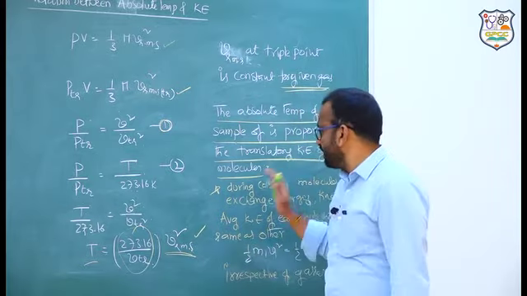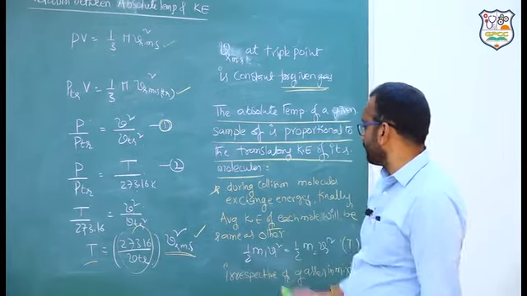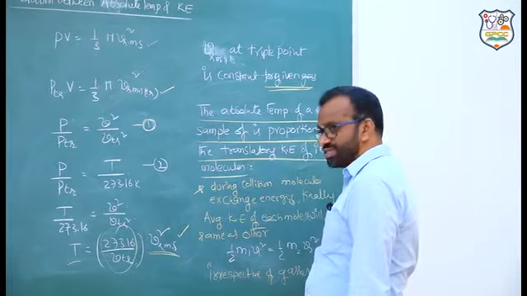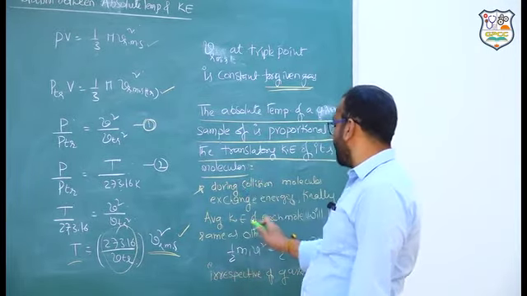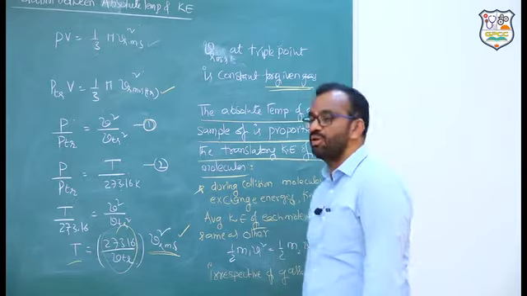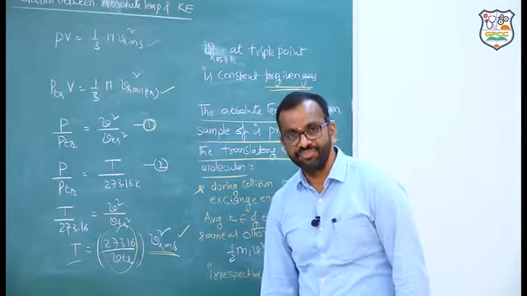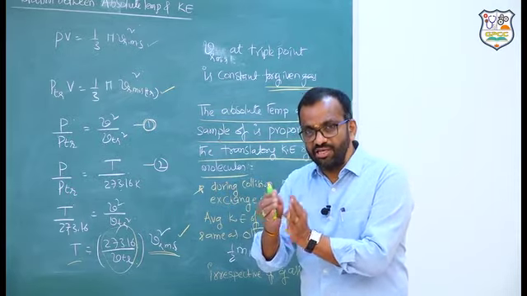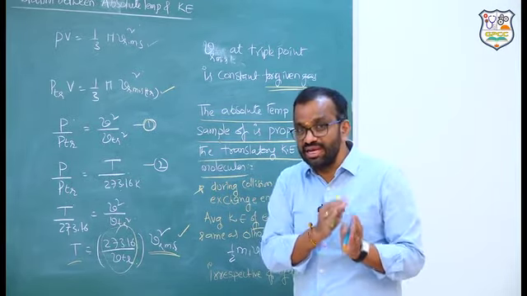Here a very important result will come. During the collision of gas molecules, they exchange their energy and finally the average kinetic energy of each molecule will remain the same. That means one molecule has more energy, one molecule has less energy.